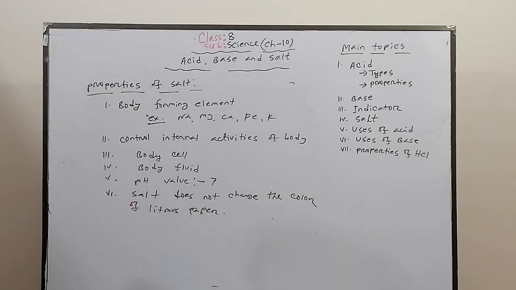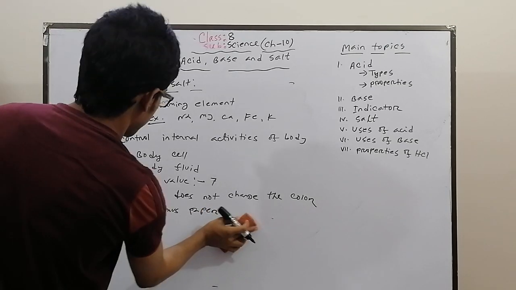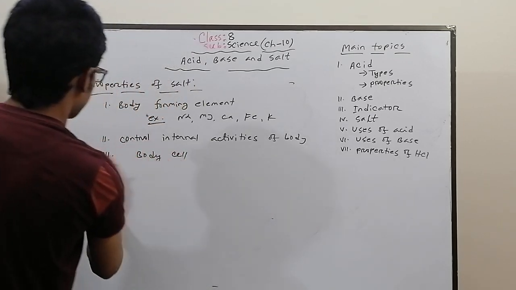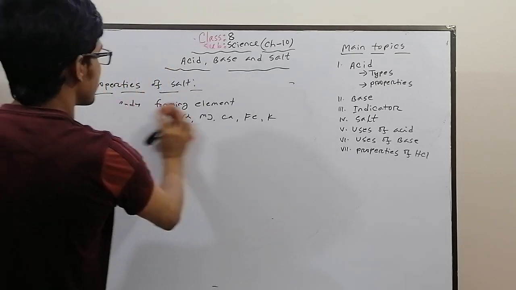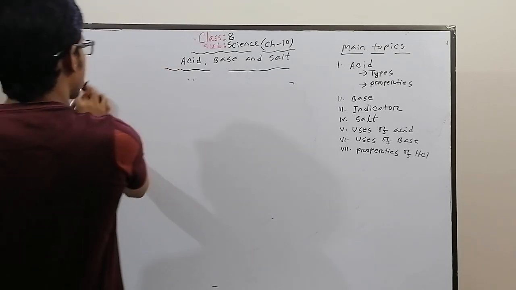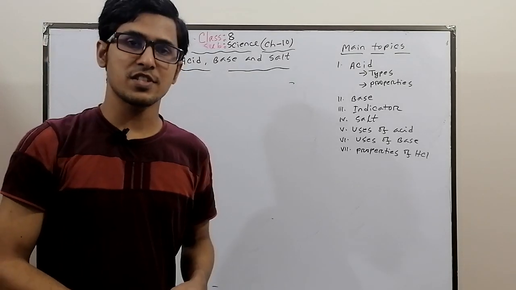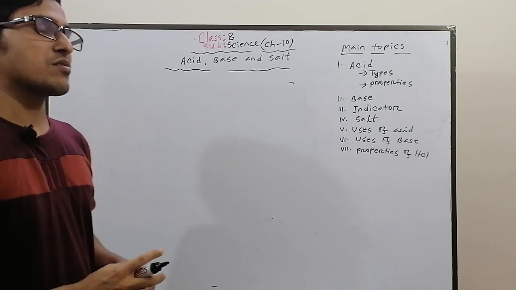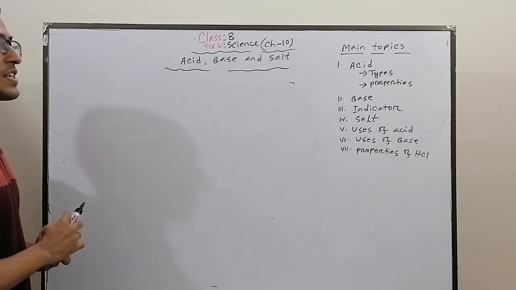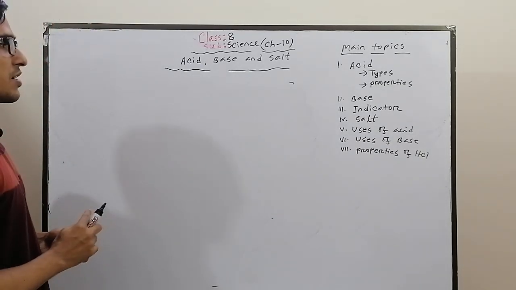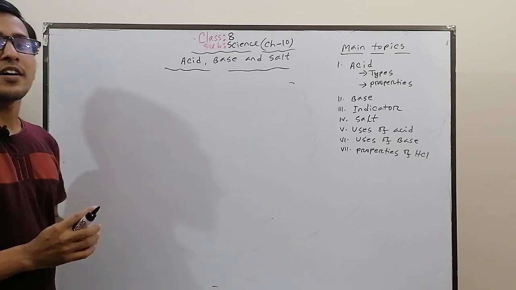Okay, the next topic is uses of acid. There are different types of acid, organic acid and inorganic acid. What is organic acid? Organic acid is found in fruits and vegetables. We have seen earlier that different fruits contain different acids.